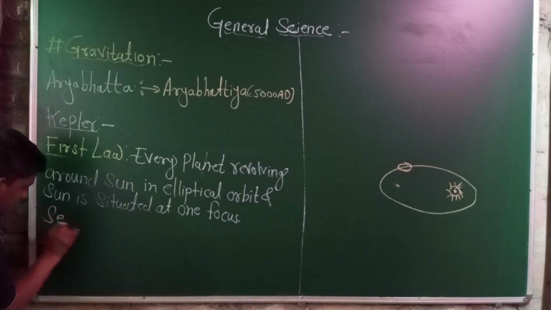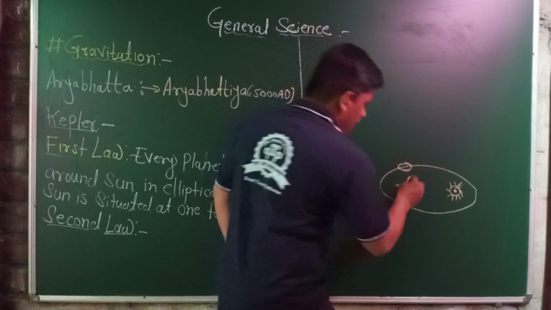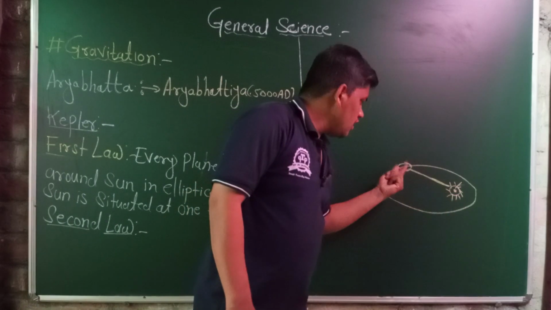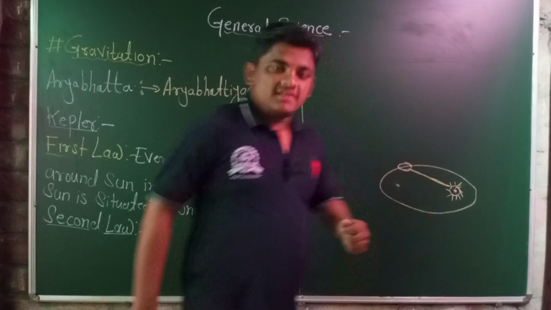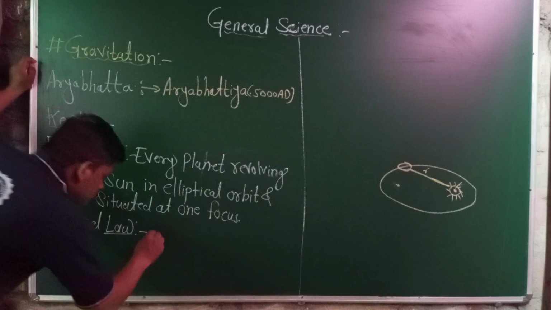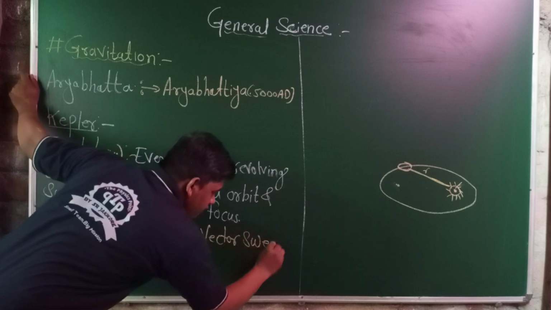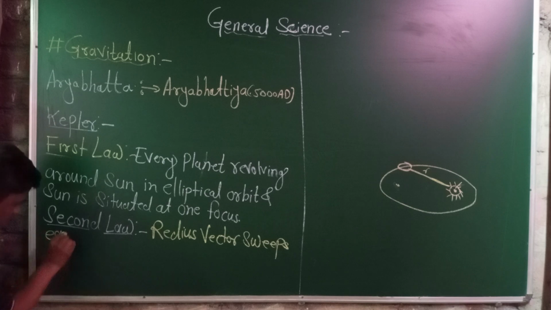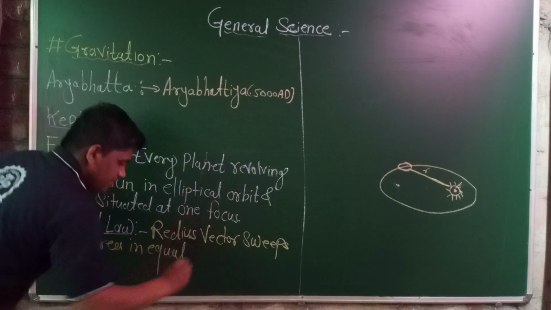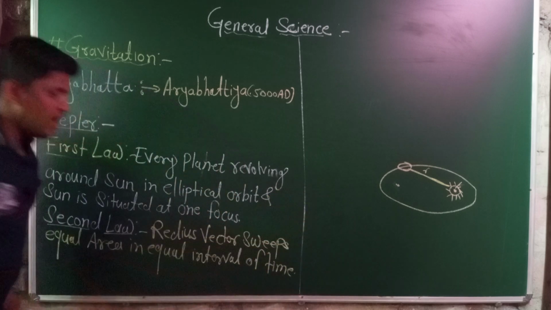Then the second law, Kepler's second law. When I draw a line joining the center of the ellipse, or the planet, to the sun, this is known as the radius vector. The radius vector sweeps equal area in equal interval of time. Equal area in equal interval of time.